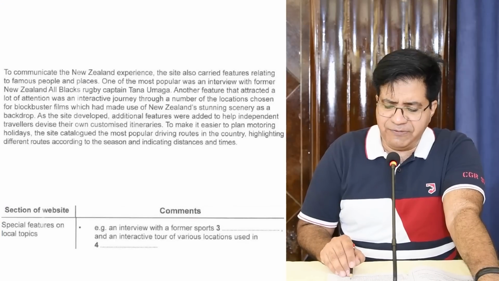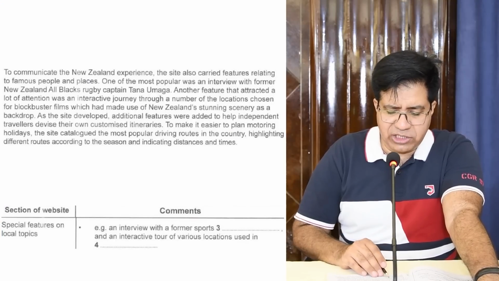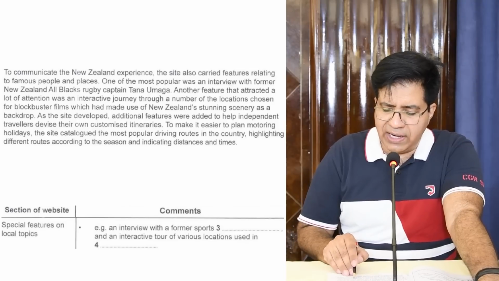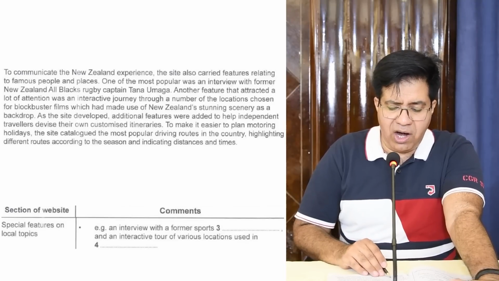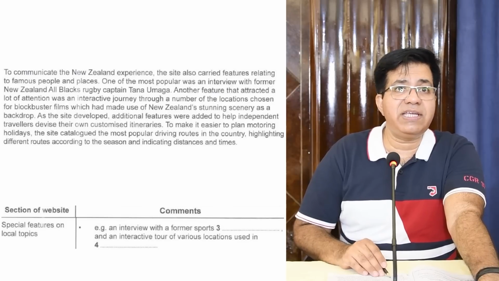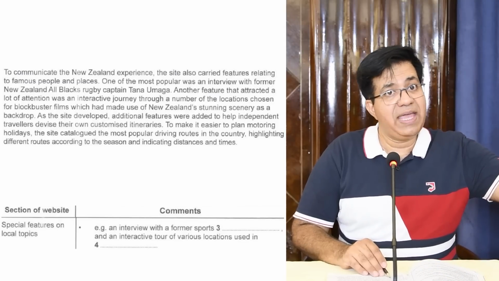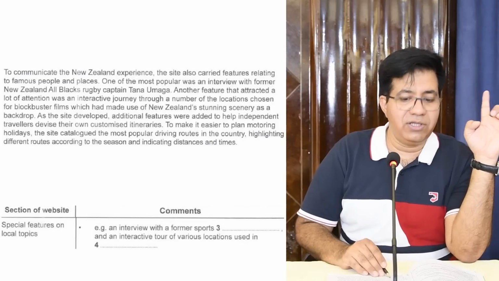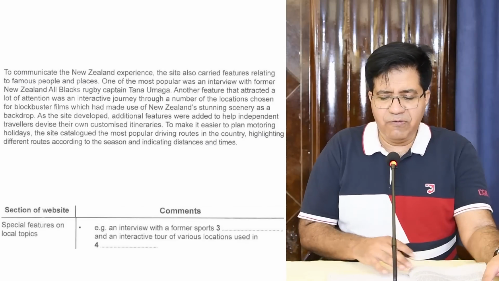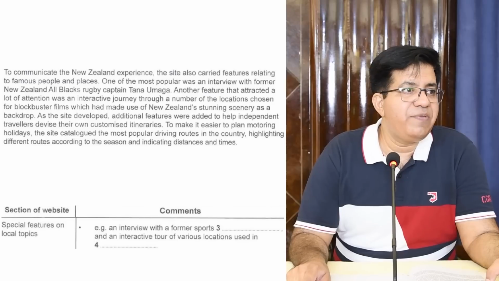Next, and an interactive tour of various locations used in... Now, where did they use the locations? Various locations used in. Come back, same paragraph, after Captain Tana Umaga. Another feature that attracted a lot of attention was an interactive journey through a number of locations chosen for blockbuster films. Now, what is the answer? Blockbuster or films or blockbuster films? Films, because you're supposed to write one word only. So the correct answer is films. Locations used in films.